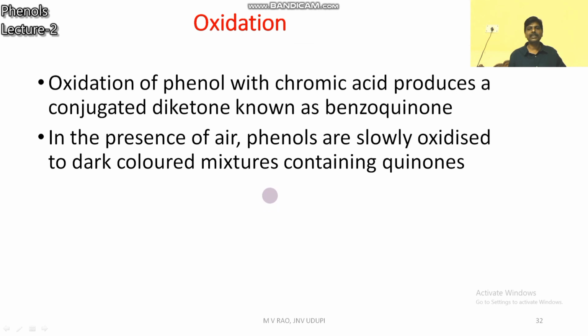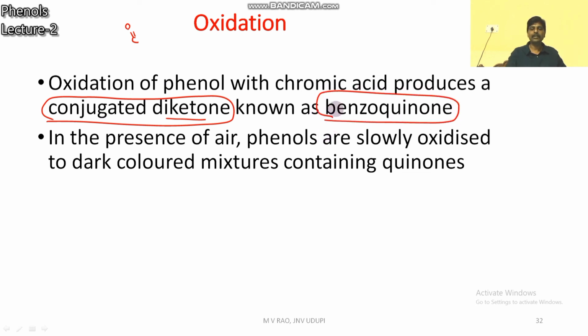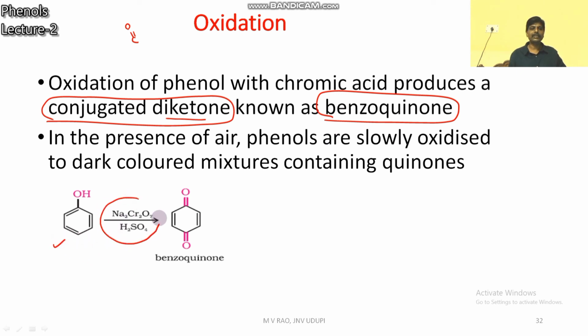Next one is oxidation. Phenol on oxidation gives a conjugated diketone. Conjugated means alternating. Ketone means C=O, and two such groups are present. It is also known as benzoquinone. Phenol is oxidized with an oxidizing agent, acidified sodium dichromate.